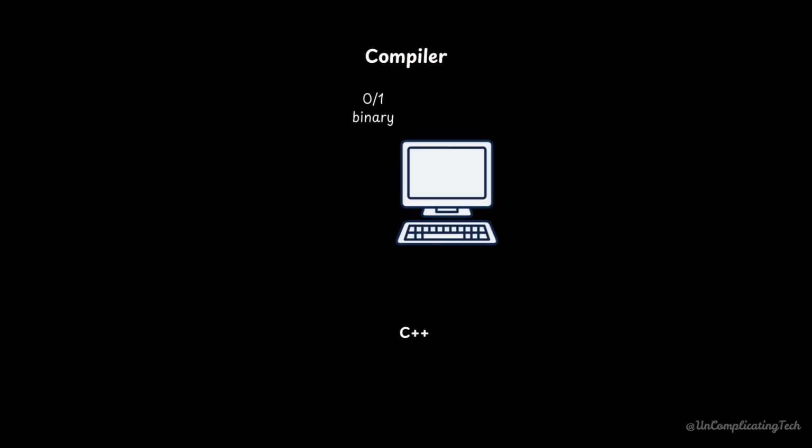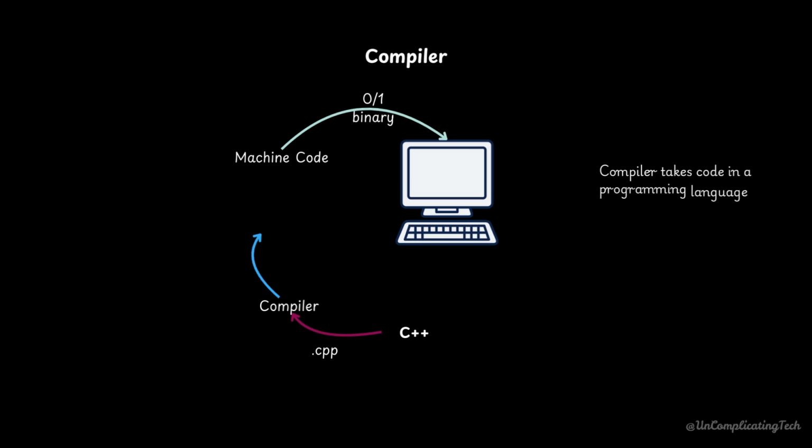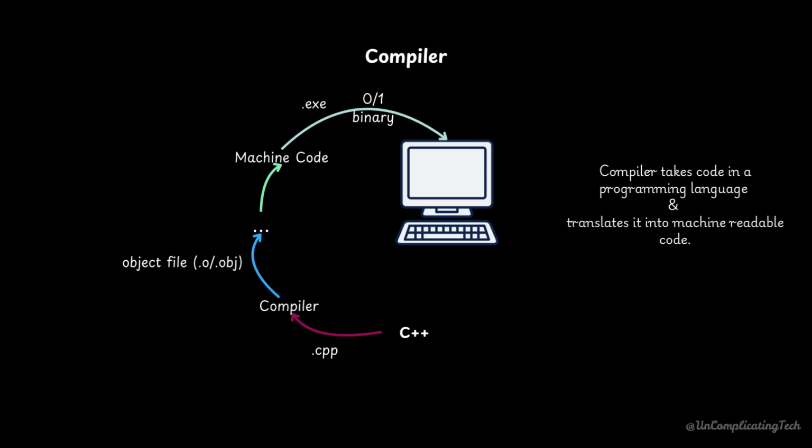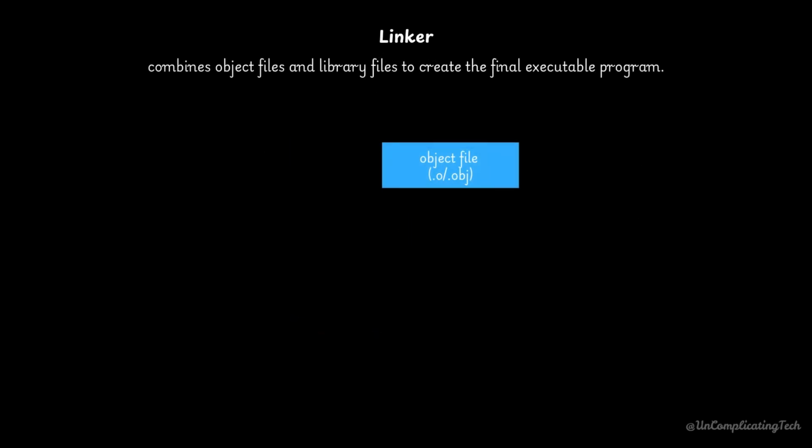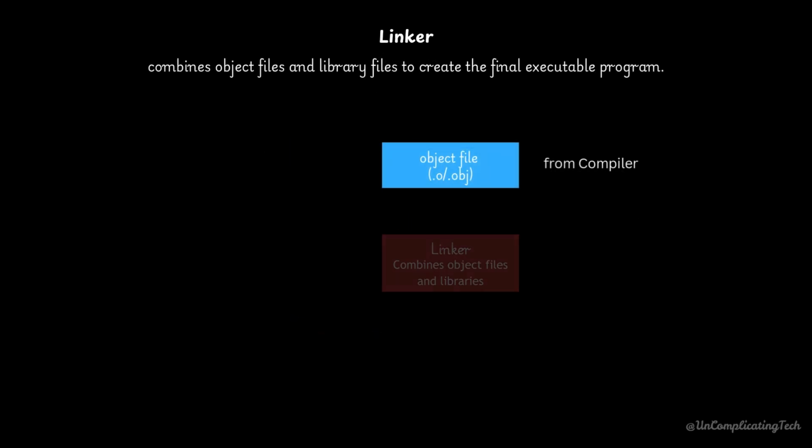Your code is in C++, but your computer only understands machine code, which is zeros and ones. The compiler takes your CPP file, checks it for errors, and translates it into machine code, turning it into an executable file like a.exe. But the compiler doesn't work alone. There is a partner in crime, the linker.